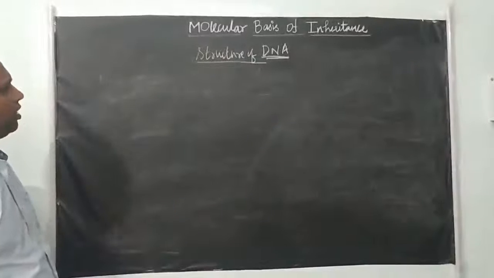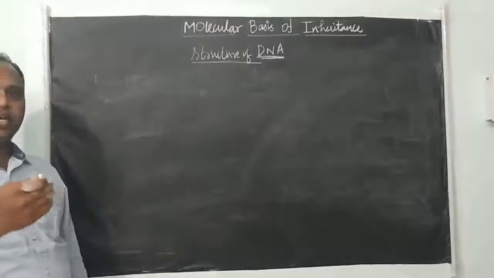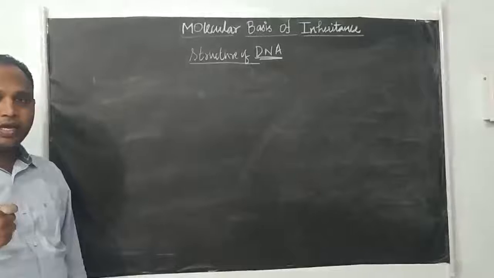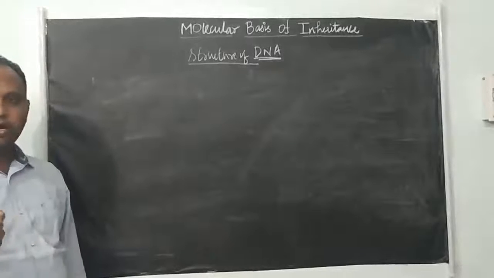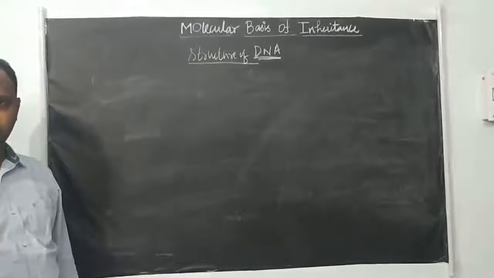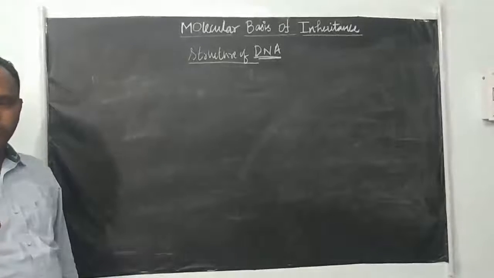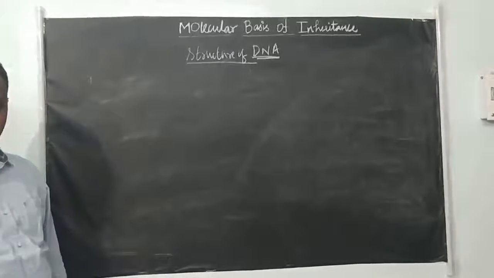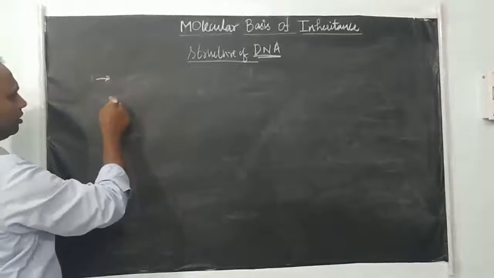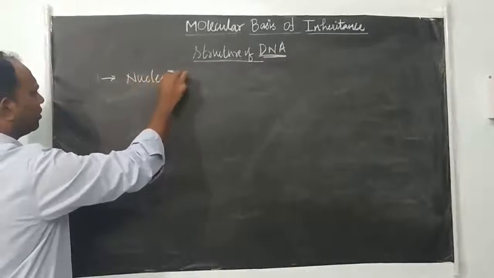So next we will discuss the structure of the DNA molecule, right? The DNA may be either single stranded or double stranded. And how can I define this DNA? It's a long polymer of deoxyribonucleotides. In simple terms, you can say it's a polynucleotide chain, you can call it a DNA molecule, right? The basic unit, the monomer of DNA, you can call it a nucleotide.